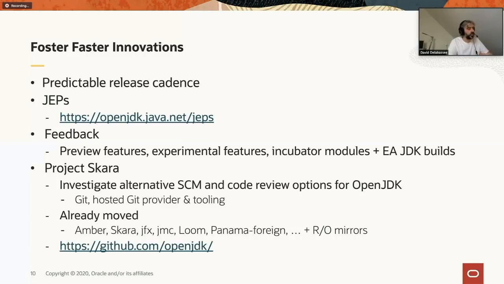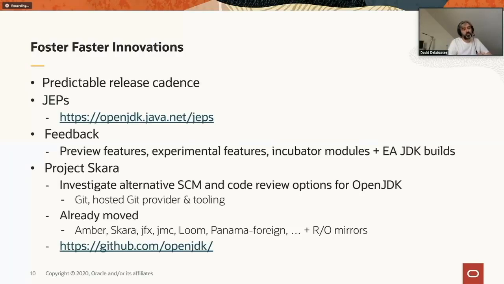A bunch of OpenJDK projects have already moved to GitHub. We have the list here: Amber, Skara, JMC, Loom, and so on. And all the rest, obviously, are planned to move. In fact, we plan to move the JDK itself around the end of JDK 15, so that would still be in 2020, or around early 16, so still in 2020.